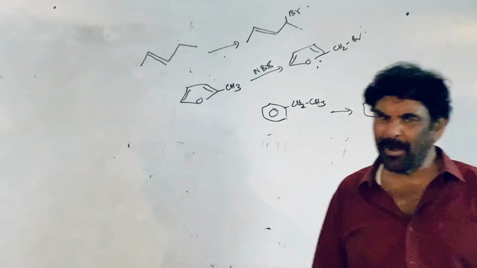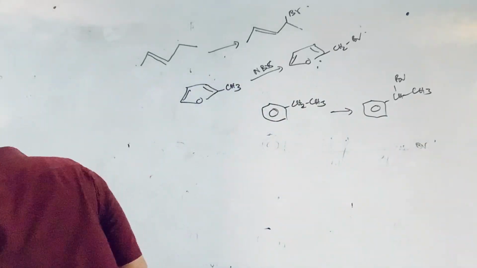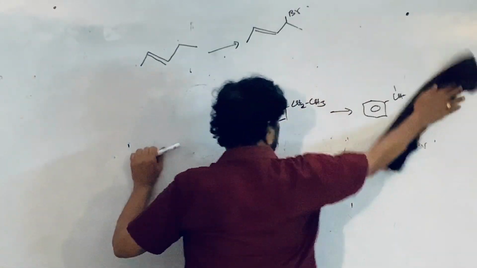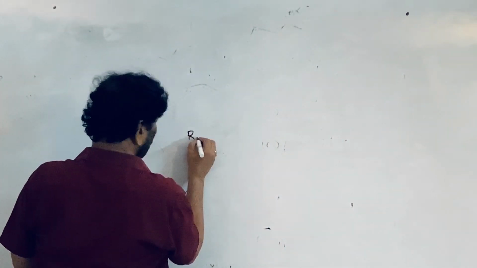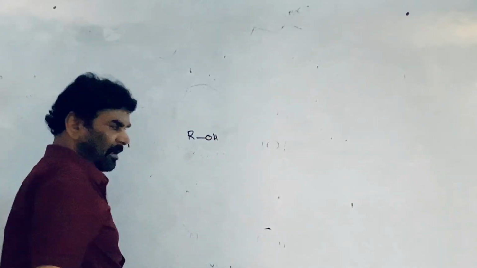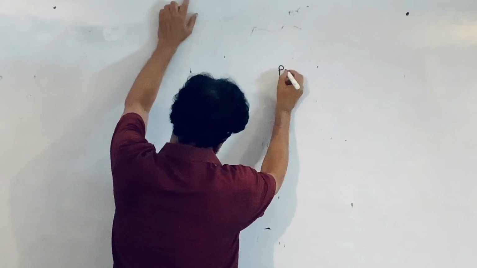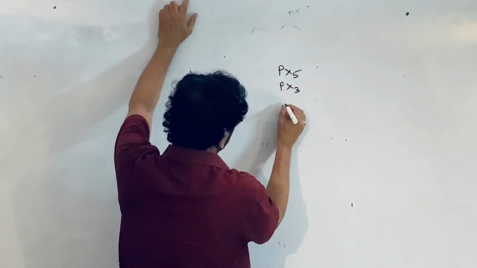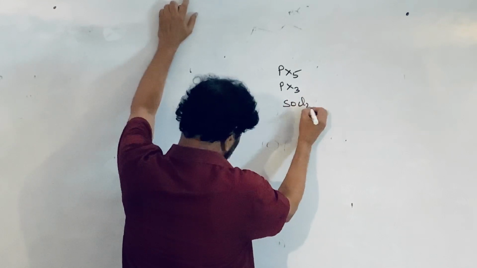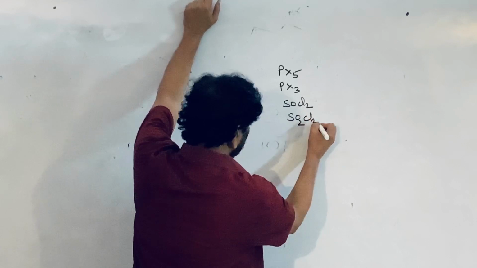The third and important one is from alcohols. We clearly discussed this. From alcohol, it may be a primary alcohol or a secondary alcohol. What are the reagents used? Phosphorus pentahalides, phosphorus trihalides, SOCl2 thionyl chloride, and SO2Cl2 can also be used.